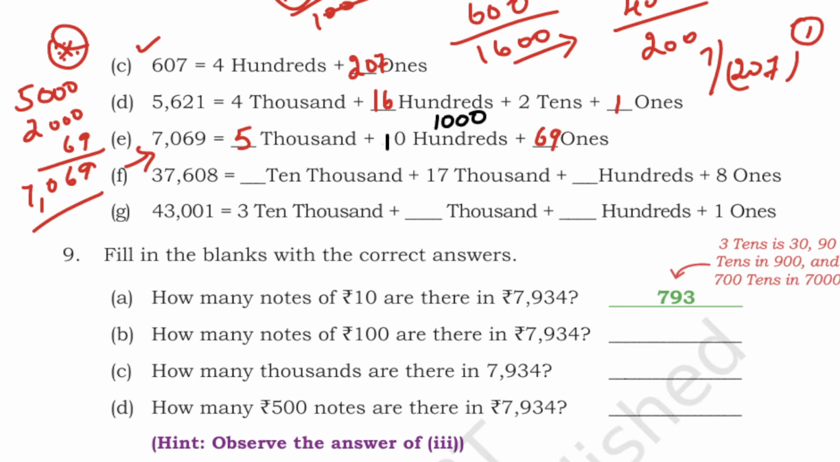So here we'll get number 6. So 6000 plus 1000 is 7000. 7000 plus 69 is 7069. Okay. Like this you can cross check and do it, students.